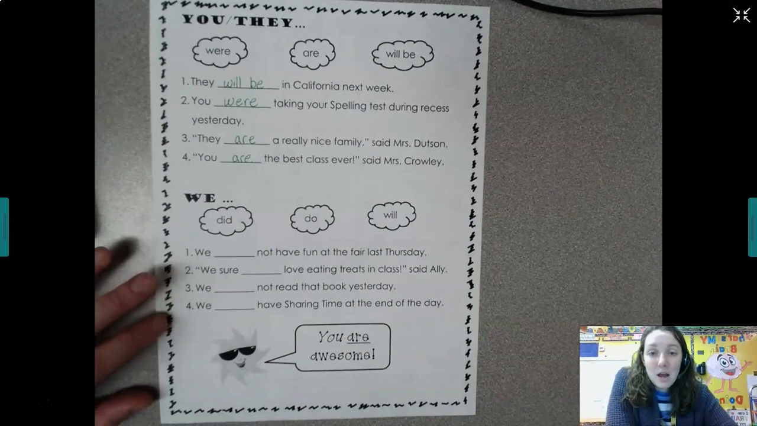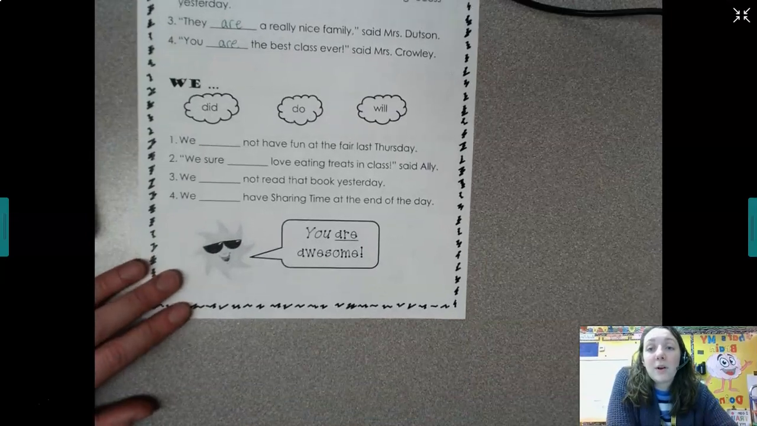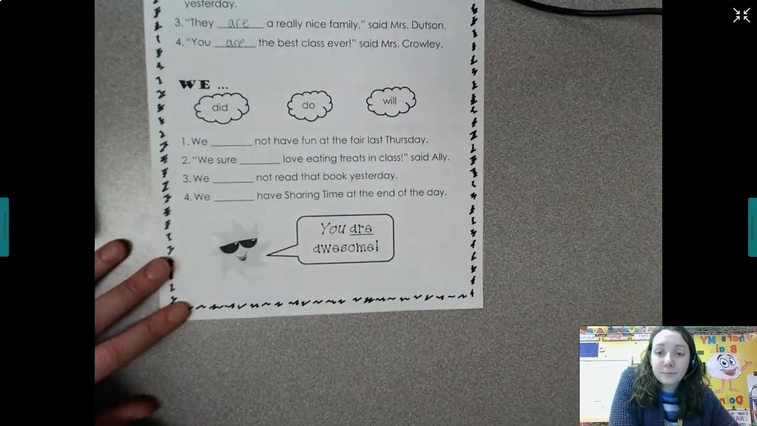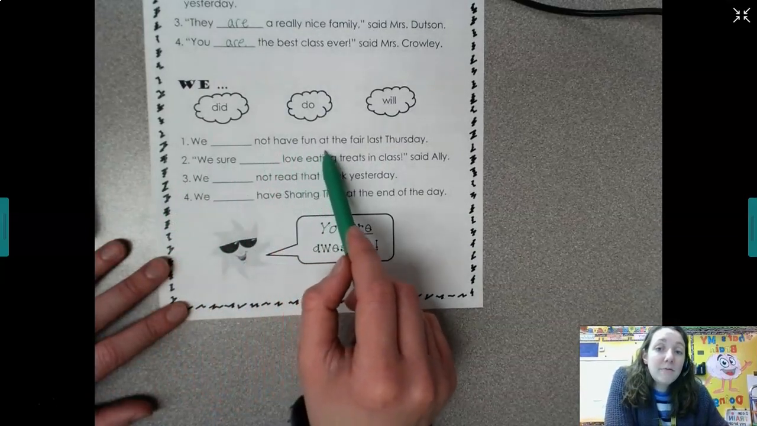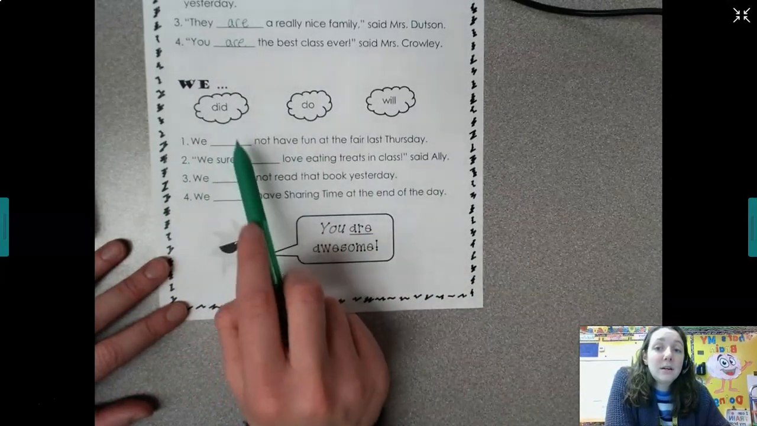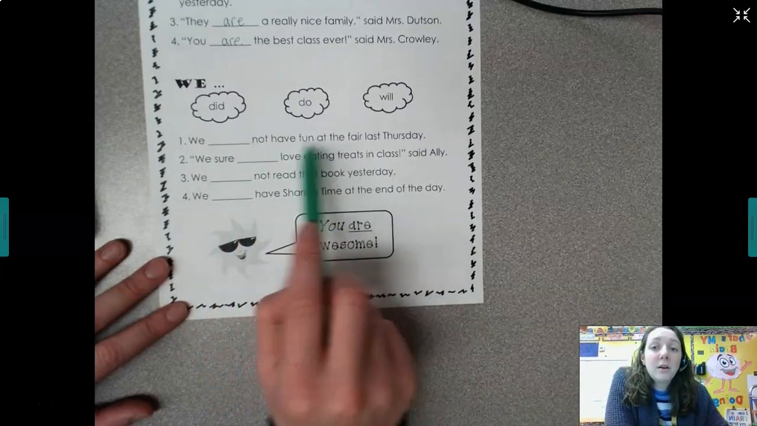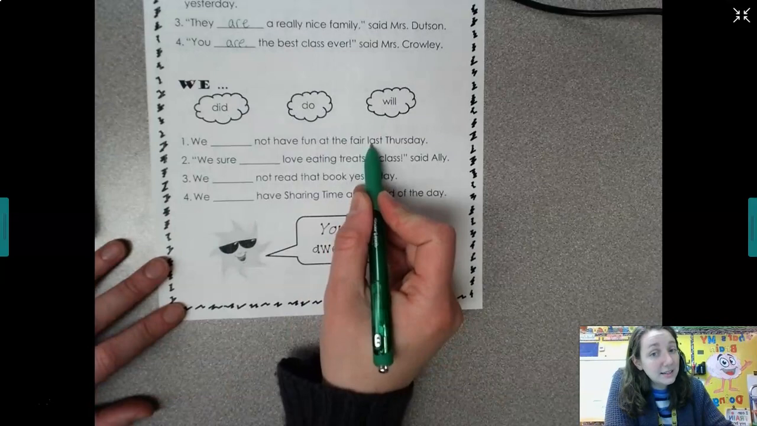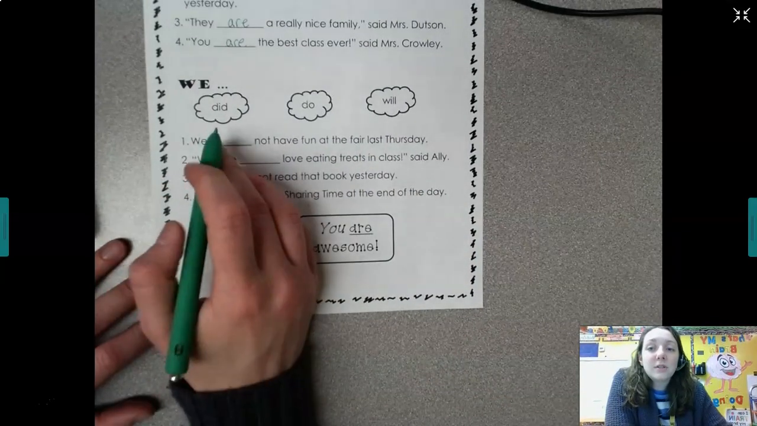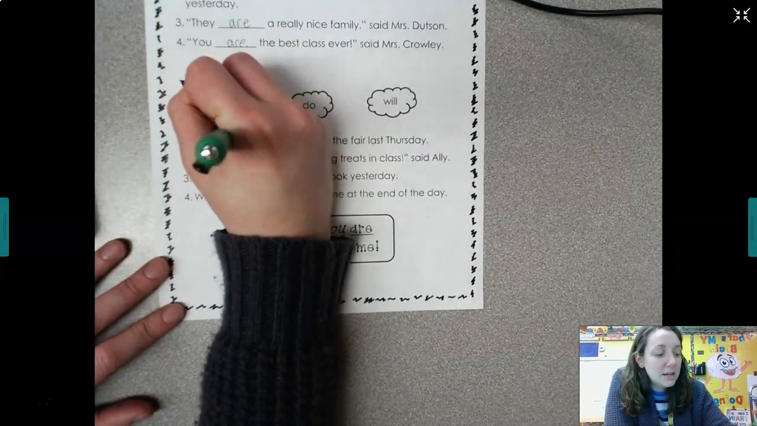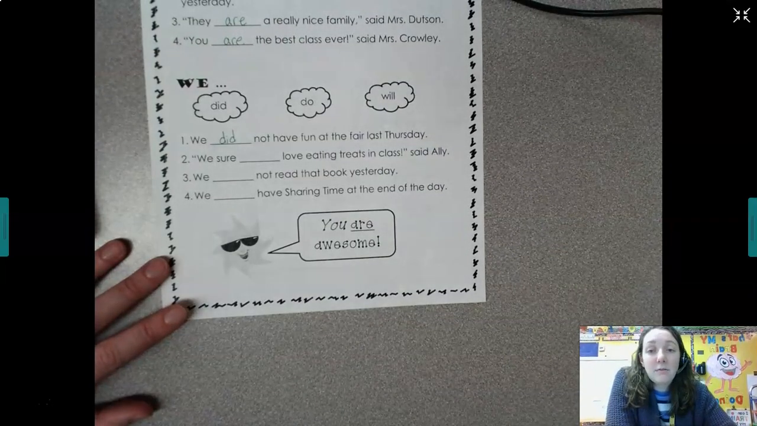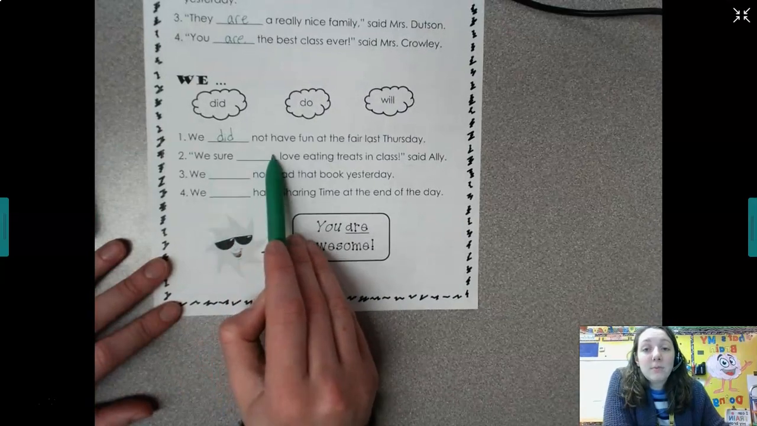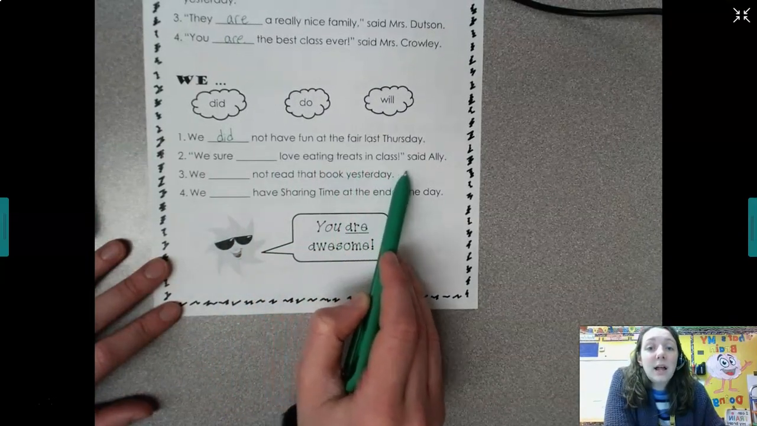All right, last section with the pronoun we. We're going to use either did, do, or will. We blank not have fun at the fair last Thursday. We did not have fun, we do not have fun, we will not have fun at the fair last Thursday. Well, our clue is last Thursday, so we're using the past, did. We did not have fun at the fair last Thursday.